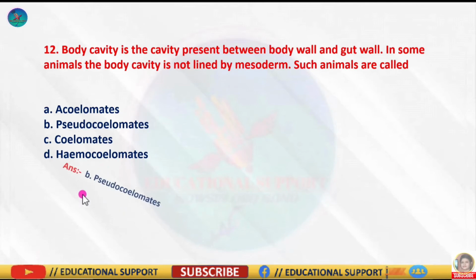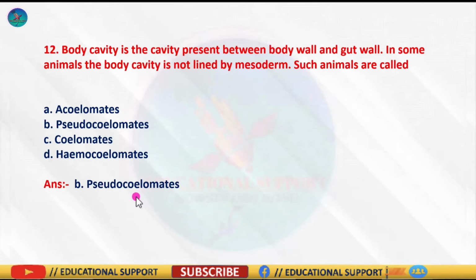So the correct answer is option B, pseudocoelomates. So when the body cavity is not completely lined by mesoderm, instead it is present in the form of scattered pouches in between ectoderm and endoderm, this type of body cavity is called pseudocoelom. For example, roundworm. So the correct answer is option B.